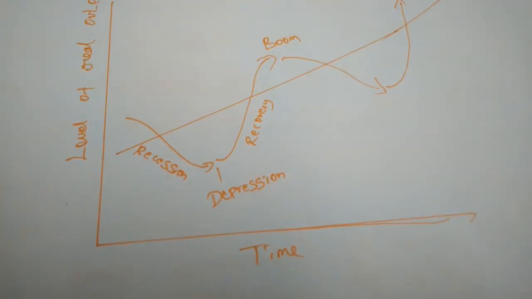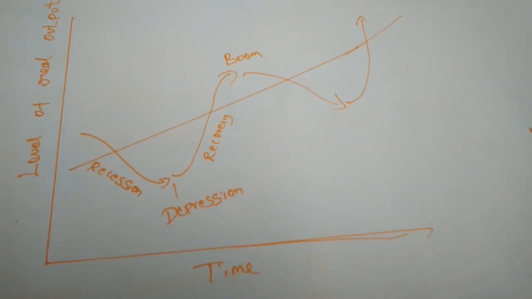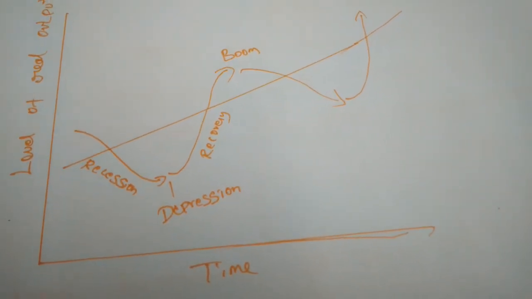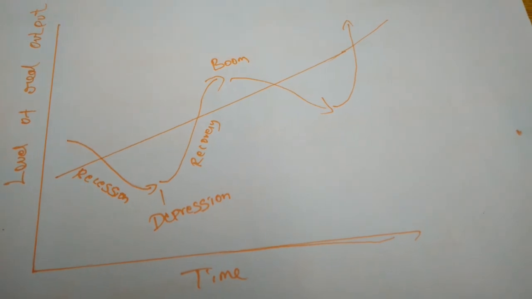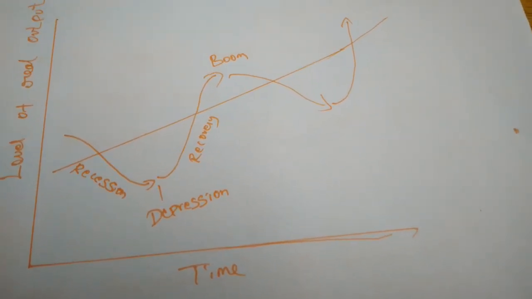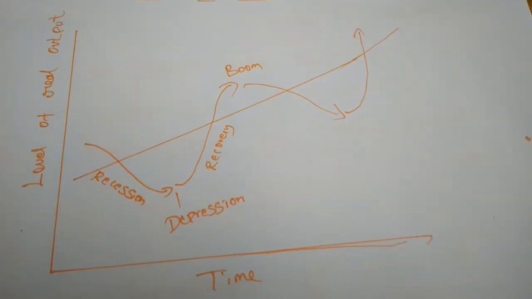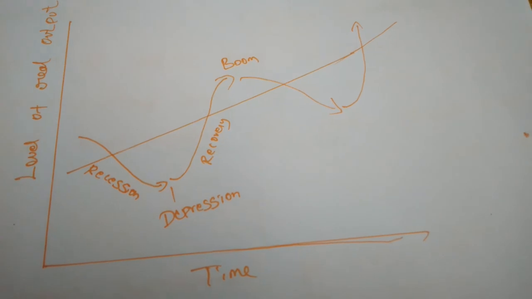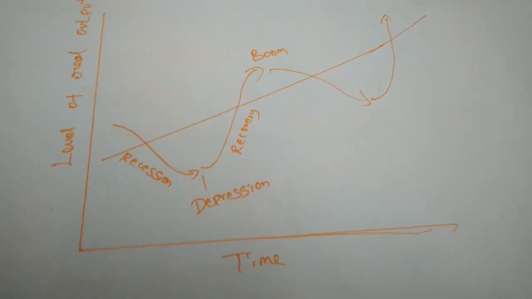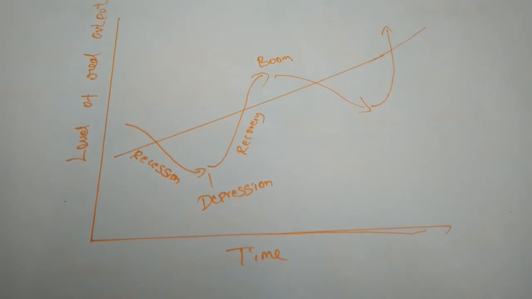Next is recovery. Since depression phases exist in our economy, the economy must also make the effort to recover from these situations. Then only will the economy move smoothly. So what can we do? We have to make more effort to recover from the depression. This is the turning point from depression to revival towards the upswing.